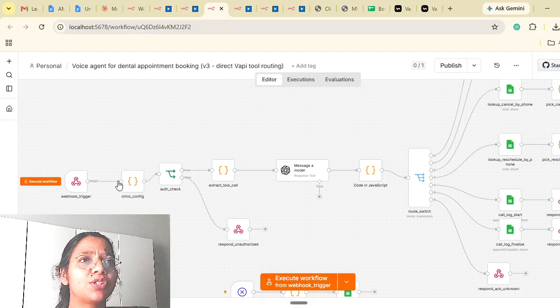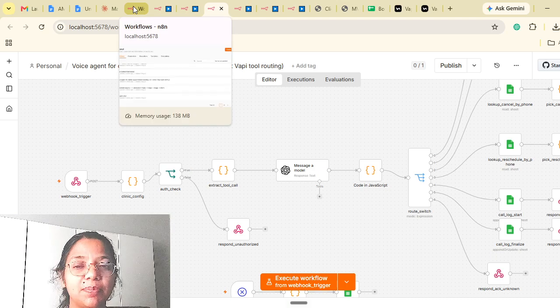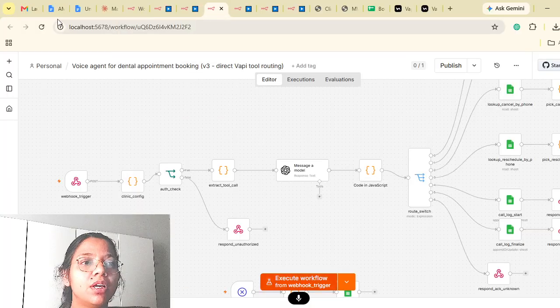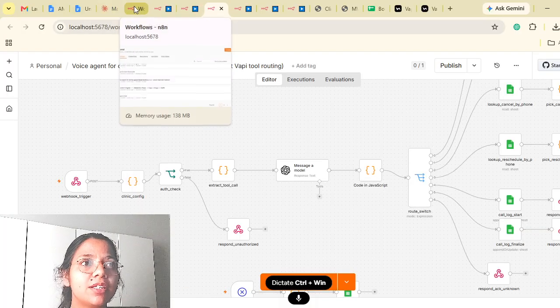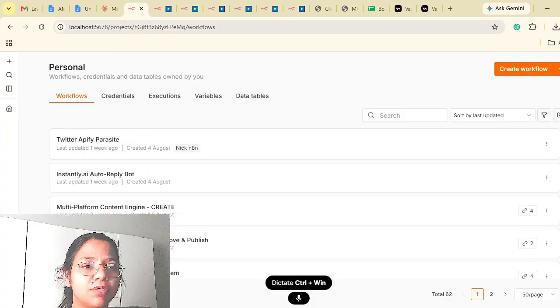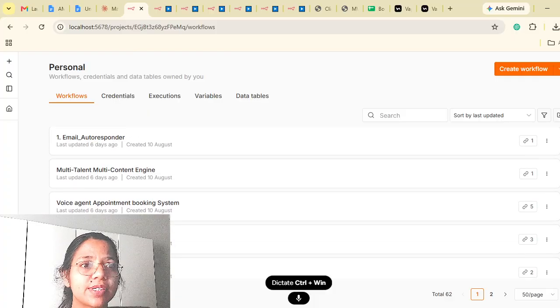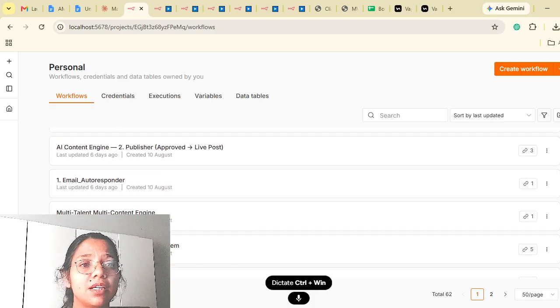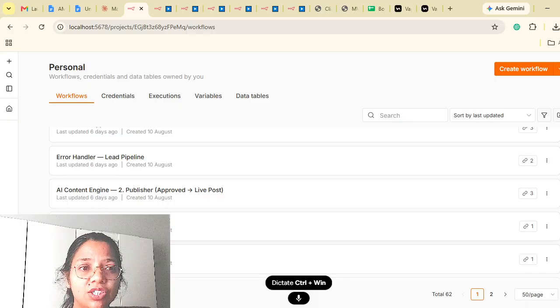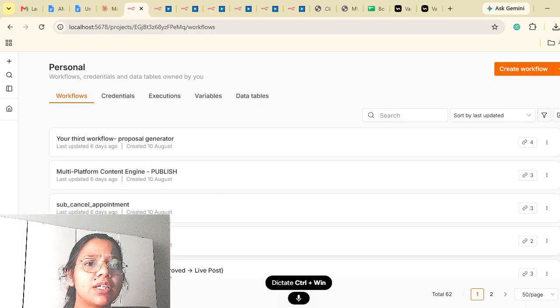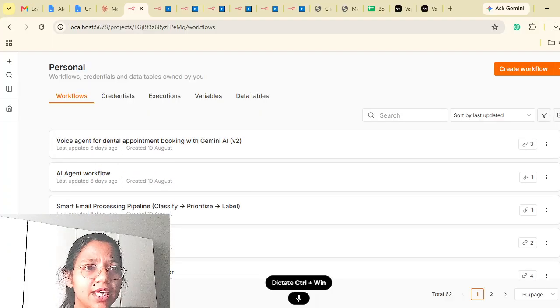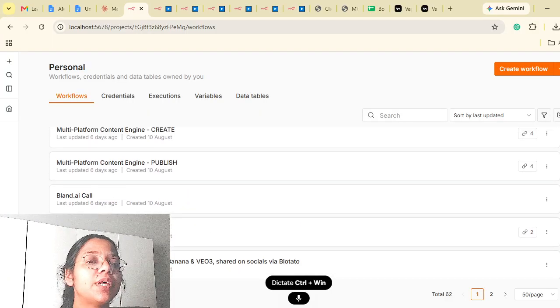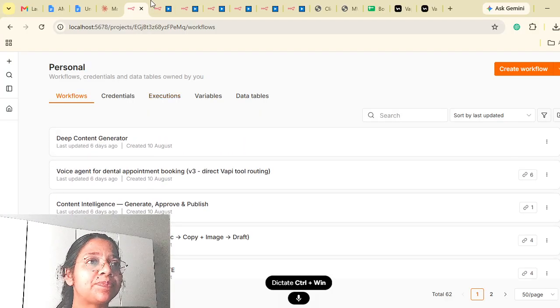I'm here to show you that I am working in multiple automation and no-code tools like Claude Code and n8n. I have created multiple workflows inside it: schedules, contact from HubSpot, sales alert, voice agent, talent multi-content engine, email autoresponder. So there are multiple workflows that I have created. Now I will show you how they work.